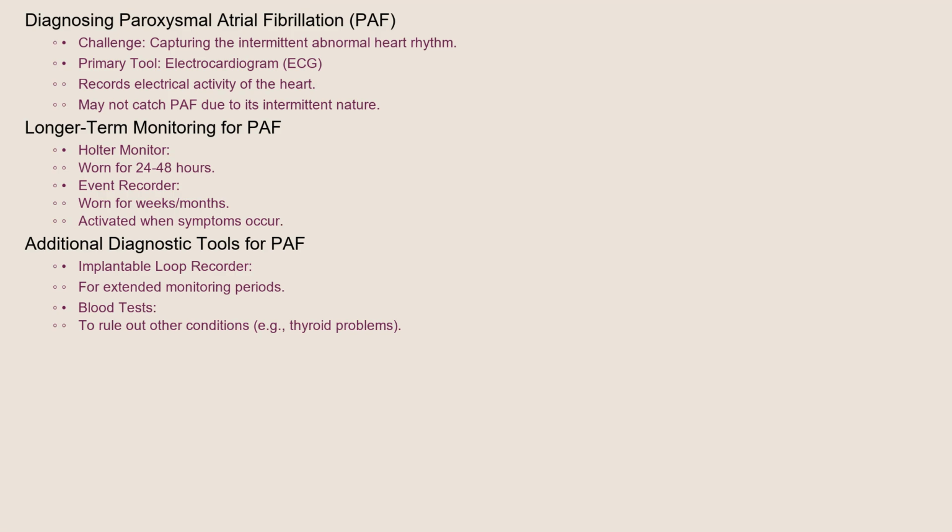This can include a Holter monitor, which is worn for 24 to 48 hours, or an event recorder, which can be worn for weeks or even months and activated when symptoms occur. An implantable loop recorder can be used for even longer-term monitoring. Additionally, blood tests may be done to rule out other conditions, such as thyroid problems.